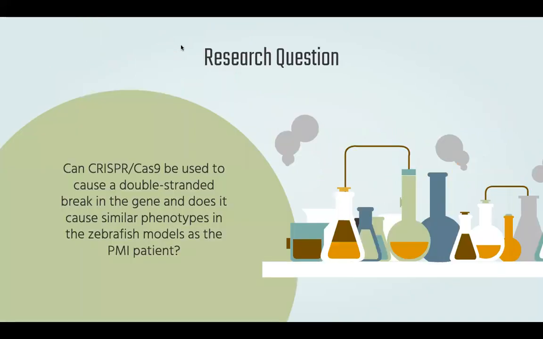The research question we focused on for this class is, can CRISPR-Cas9 be used to cause a double-stranded break in the gene, and does it cause similar phenotypes in the zebrafish models as the PMI patient?